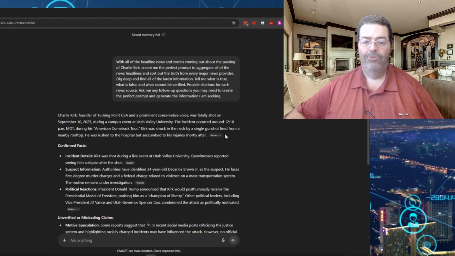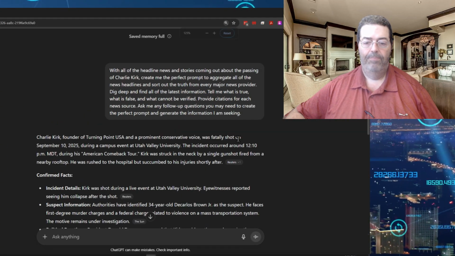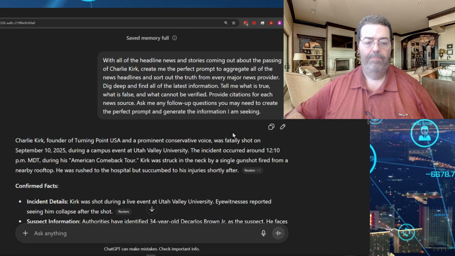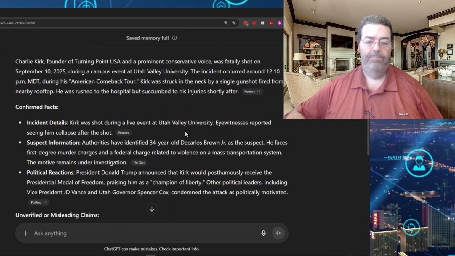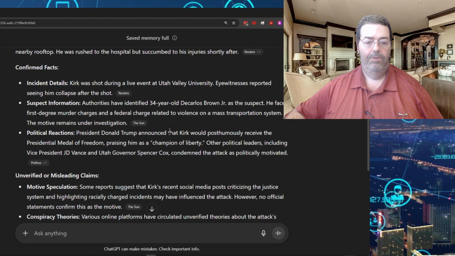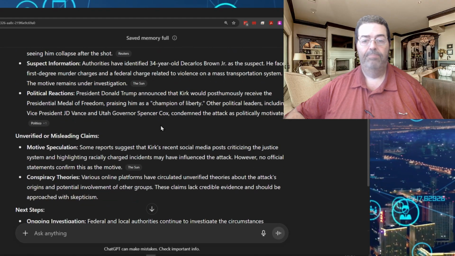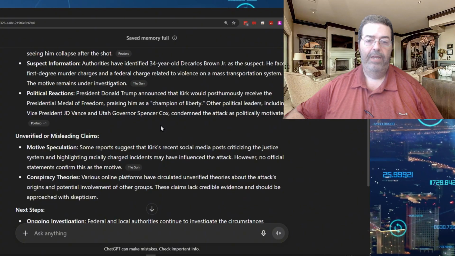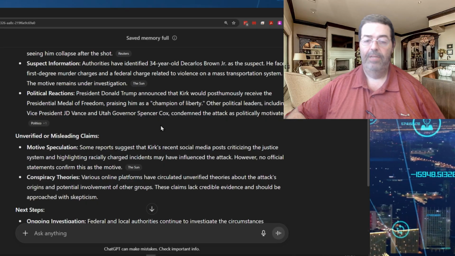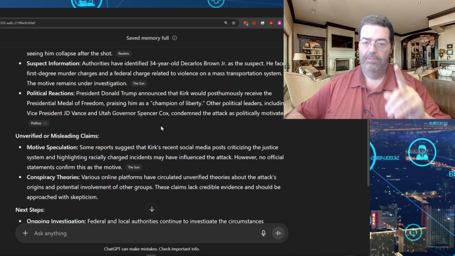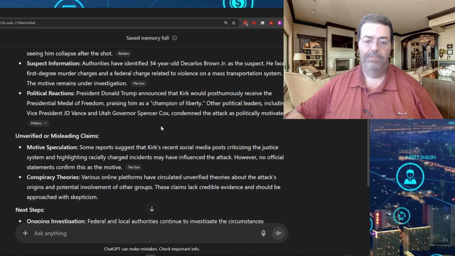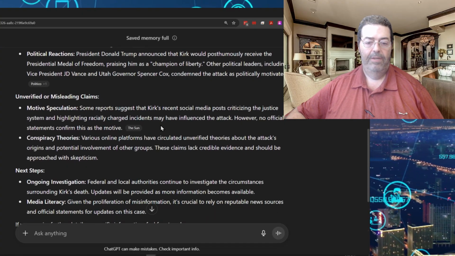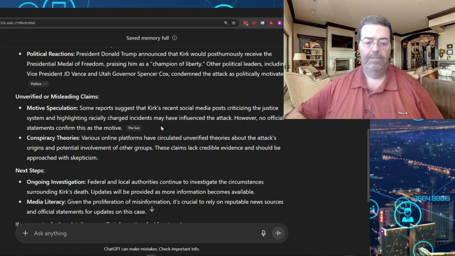So I'm going to zoom in here a bit, if I can, to give you a better idea of what they came back with. I'm not going to read the whole thing because I don't think you care to go through all this stuff if you're not interested in this. This mainly is just to show you how to use ChatGPT, Gemini, or any other of the AI engines that have web access. That's the key thing. It has to have web access. Not all AI engines have web access. So it can search out there and give you the information and verify things like this.